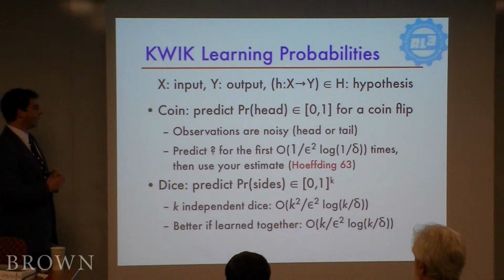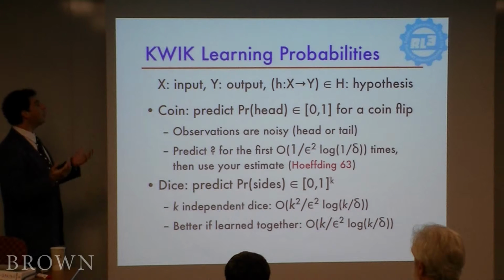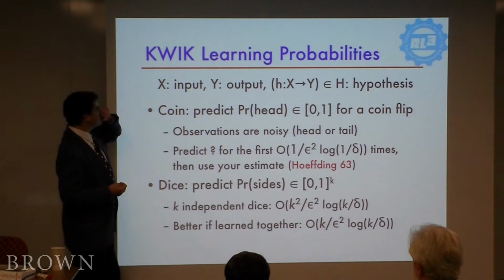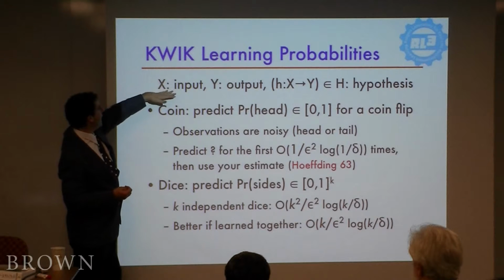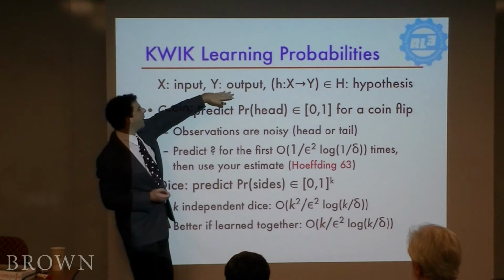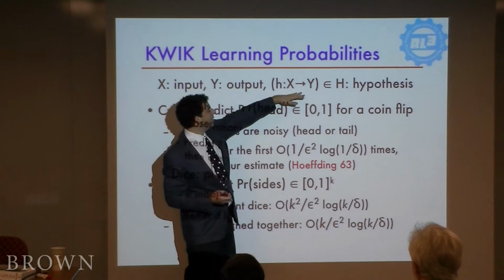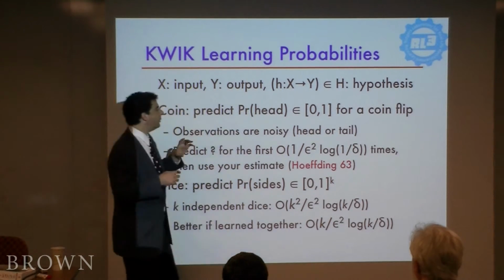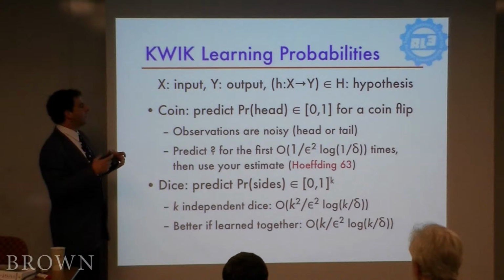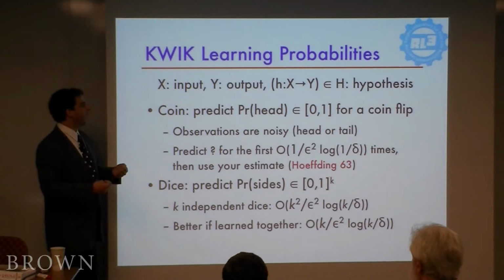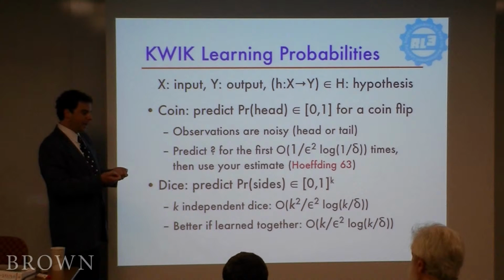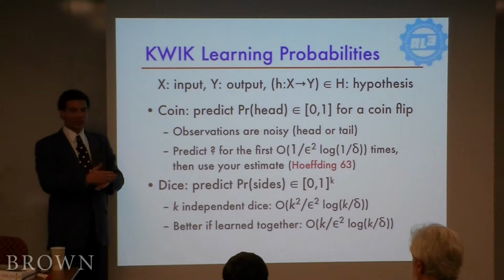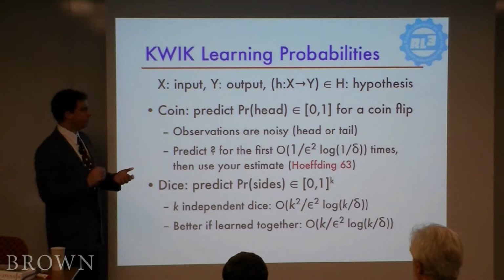The first one is the one that I was mentioning to Eugene, which is learning the probability of a coin. So here, in general, in a quick learning task, you've got some input space X, some output space Y, some hypothesis class, capital H, where each hypothesis maps inputs to outputs. And we say we can quick learn it if the adversary is presenting us inputs, and the learning algorithm can say, I don't know, just a bounded number of times, and other than those times, always get the right prediction, or nearly right prediction with high probability.